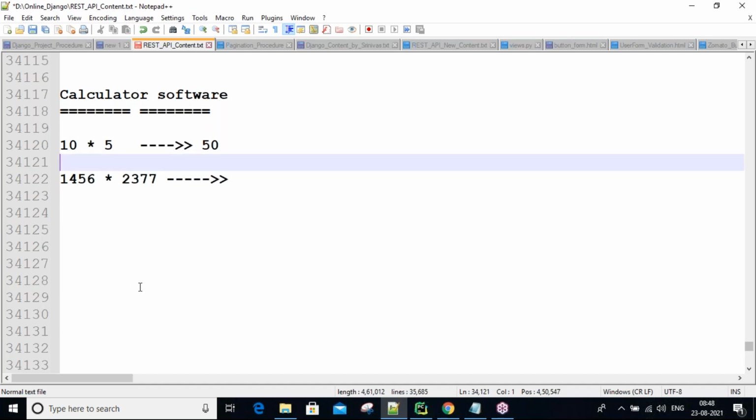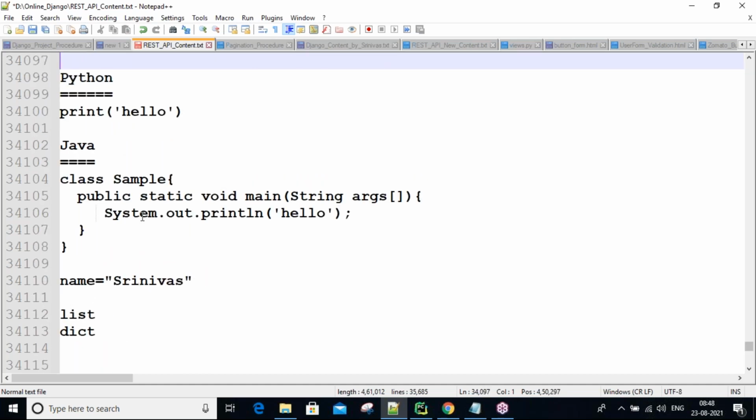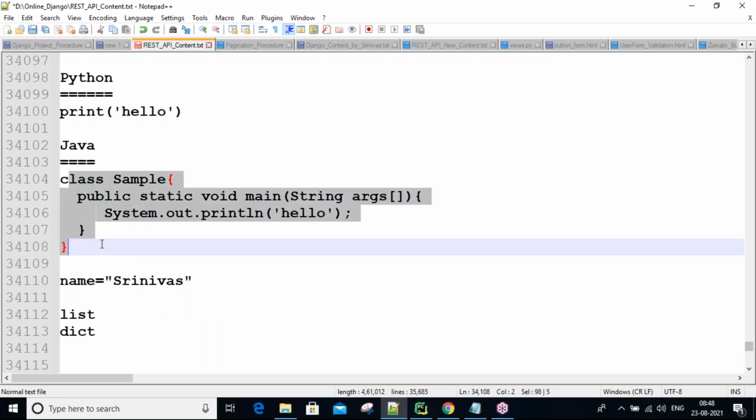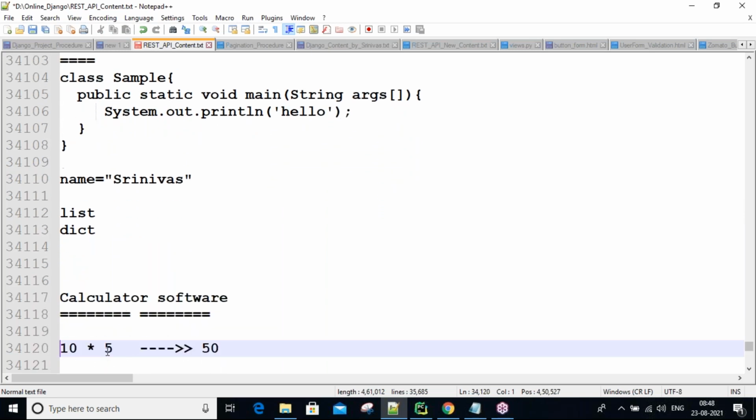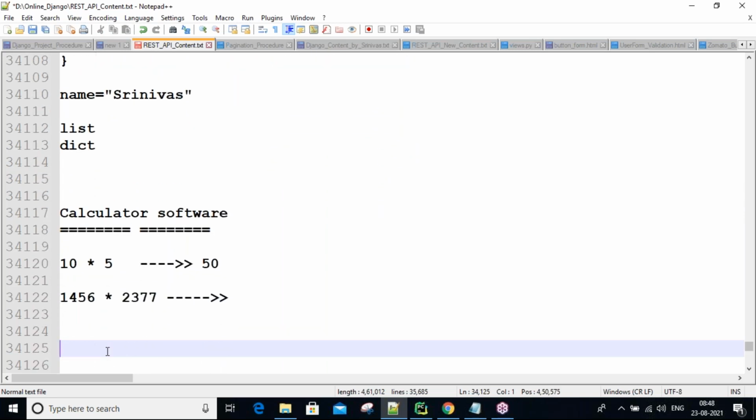Just now I explained one example, the hello message. Here, using Python, a single line is enough. But using Java, more lines are required. If we are learning Python, learning the print method is enough. But in Java you need to learn what is the class name, what is public, what is static, what is void. Everything has one meaning, guys. If you know all these concepts, then you are able to write the hello message. That puts a lot of burden on the developer also. So that's why people nowadays use Python-related frameworks to develop software.